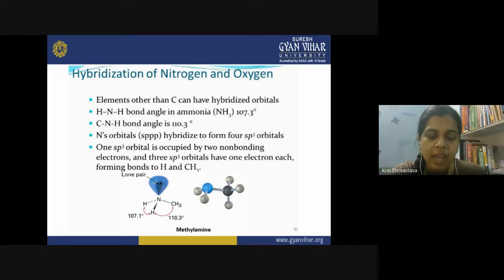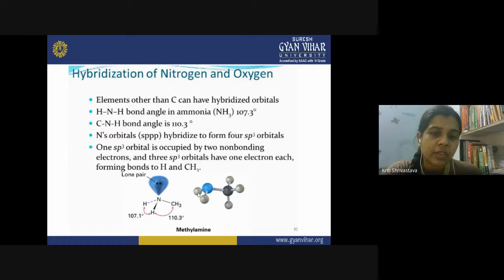Whenever we have polyatomic molecules, they can have bond pair electrons and lone pairs of electrons. So three types of repulsion exist in them: bond pair repulsion, lone pair bond pair repulsion, and lone pair repulsion. In the ammonia molecule, there is a decrease in the bond angle. The ideal bond angle is 109.5 degrees, but in ammonia it is 107.3 degrees, because the lone pair is repelling the bond pair. There is lone pair bond pair repulsion, which is decreasing the bond angle.